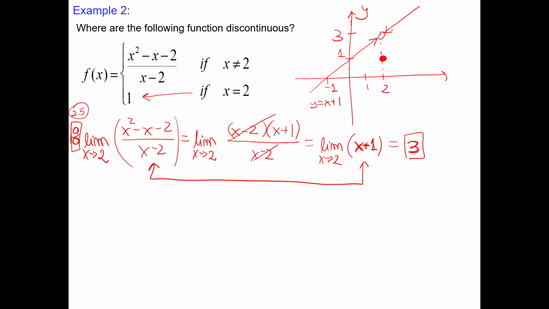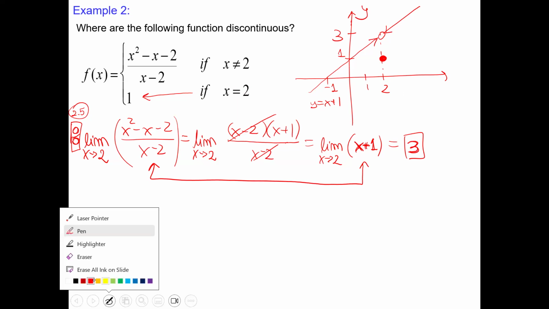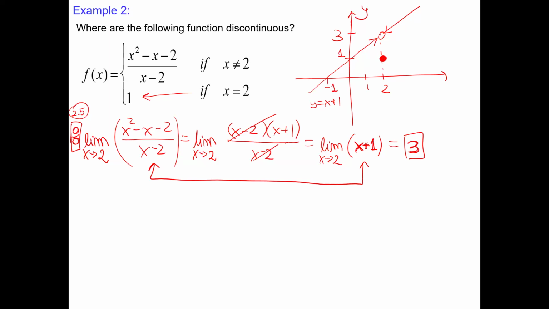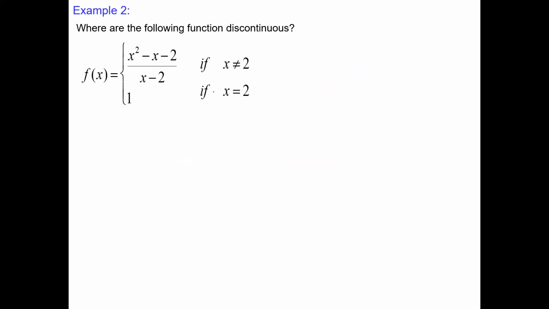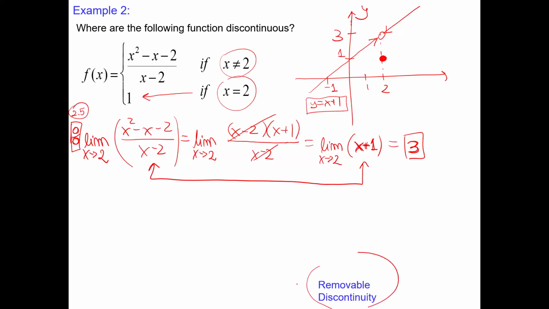That means you can see what I did. I used algebra to simplify and then used direct substitution, because this function theoretically is a continuous function, but we used the previous information. This function has discontinuity at 2. We can see that at 2 there is definitely some interruption, and it's just the problem of 1 point. We will say it's removable discontinuity.